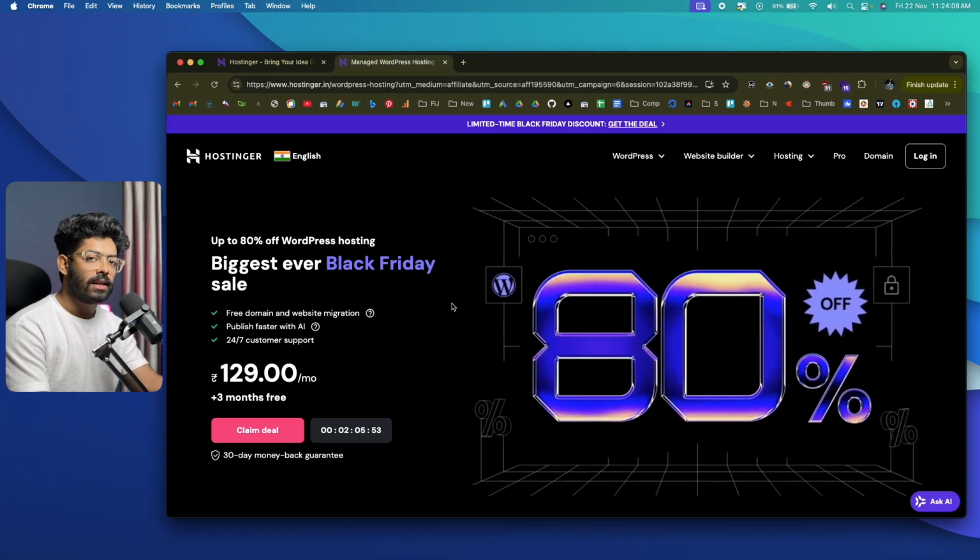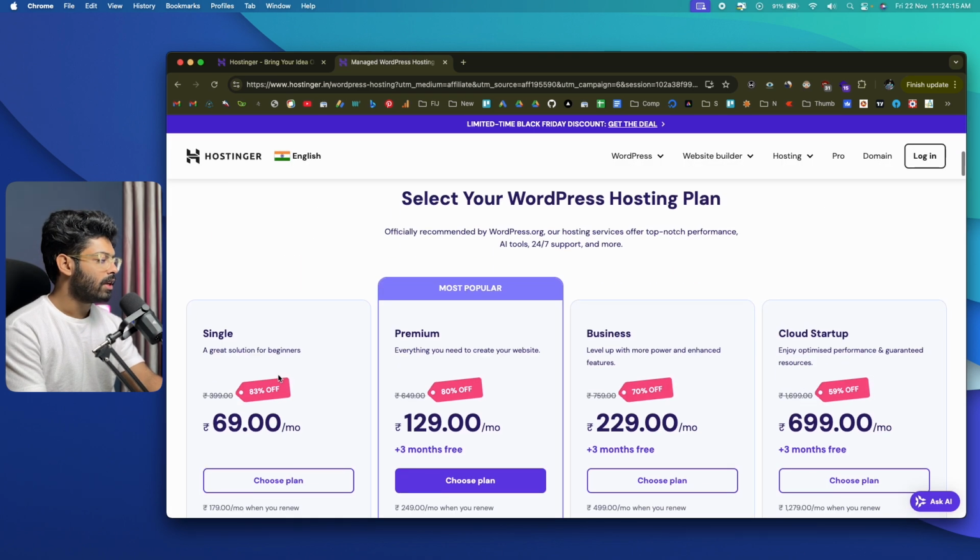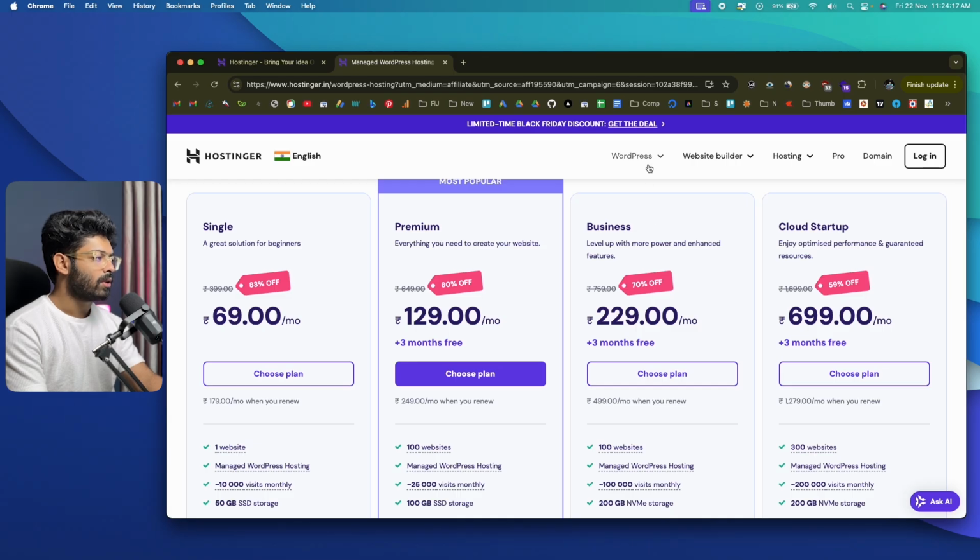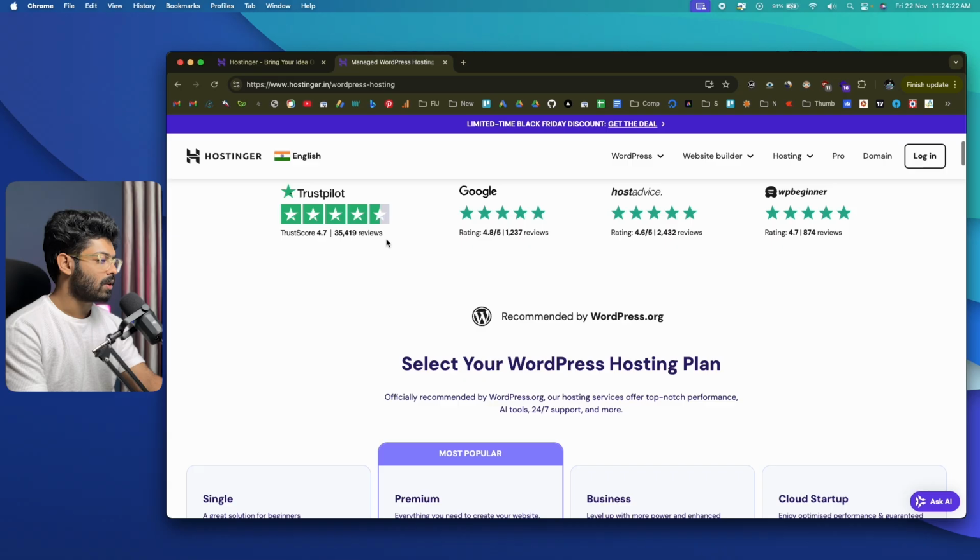As soon as you click on the link, you'll be instantly taken to this page, and this is where you are going to register your first ever hosting. If you click on this claim deal option, you'll be able to see a couple of options. You can also click on this WordPress option and click on WordPress hosting. That's premium WordPress hosting for that matter.